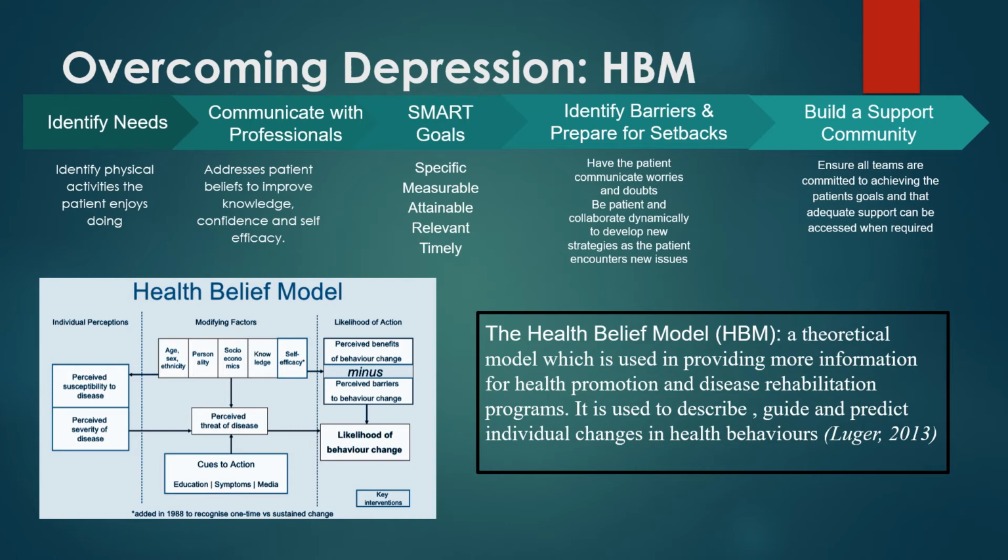In the long run, an individual's course of action is often determined by his or her perception of the benefits and obstacles associated with their health behavior. So let's break down all the 5 points. Identify needs. Identify physical activities the patient enjoys doing. Communicate with professionals, which means address the patient's beliefs to improve knowledge, confidence, and self-efficacy. Practice SMART goals. Specific, measurable, attainable, relevant, timely.